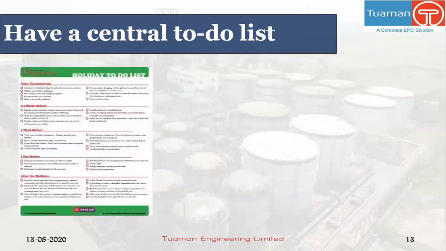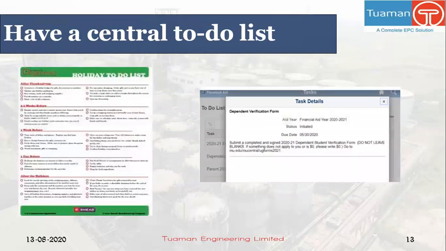The third one is have a central to-do list. You may prefer to write tasks down on paper or use websites to keep you on track, such as Basecamp. Basecamp allows you to see all your assignments, update their status, and cross them off when finished.